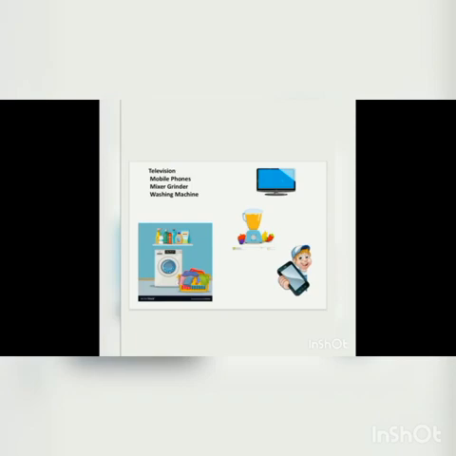What are they? Television, mobile phones, mixer grinder, washing machine. Television is also an electrical machine. Mobile phone is also an electrical machine. Mixer grinder is an electrical machine. Washing machine is an electrical machine. All these machines need electricity to do their work.